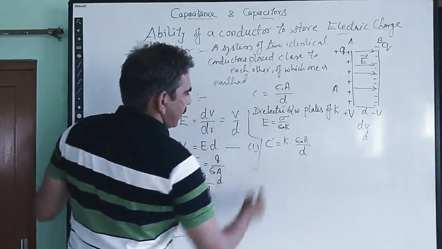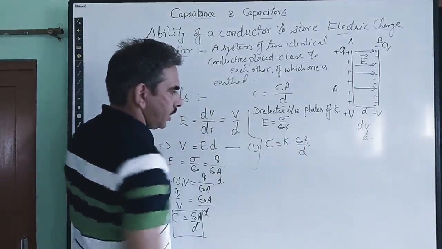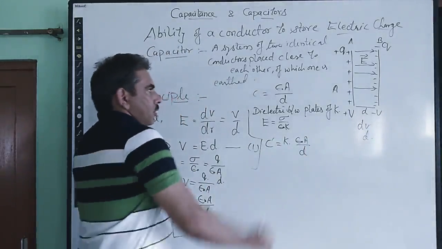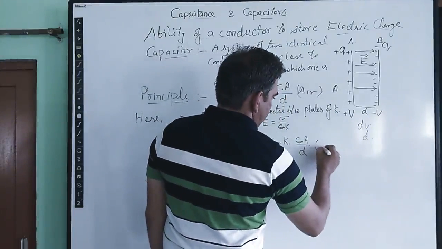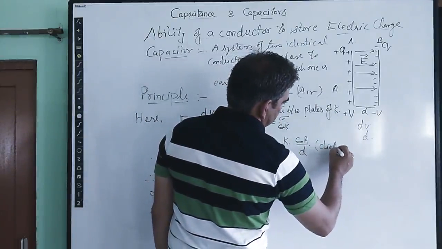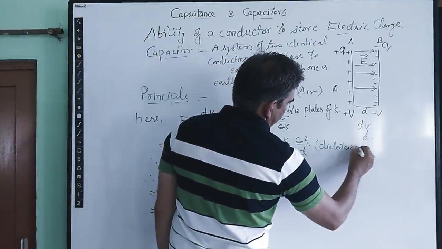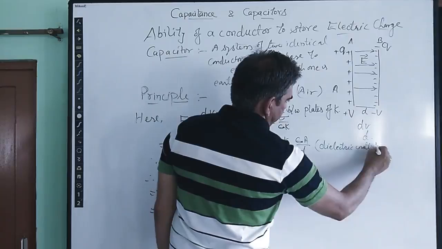This is the new capacitance, which I am indicating as C dash. This is with air, and this is with some dielectric constant K.